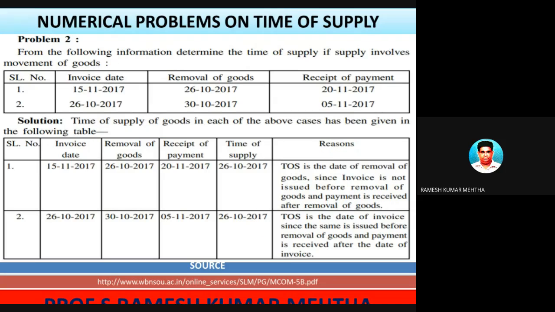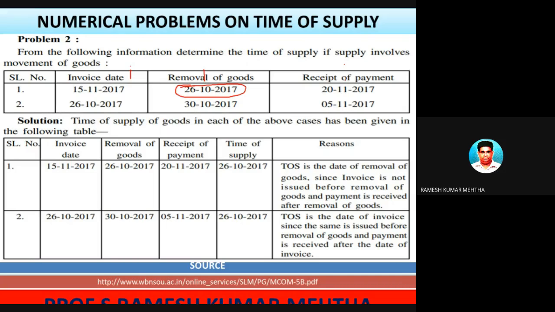So numerical number two. Let's take numerical number two. There are three data points given: invoice date, removal date, and receipt of payment. In the first case, the invoice should be prepared on this date, but he has not done so.